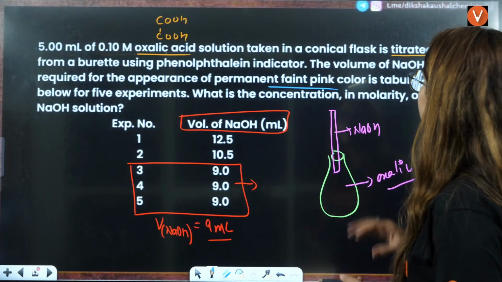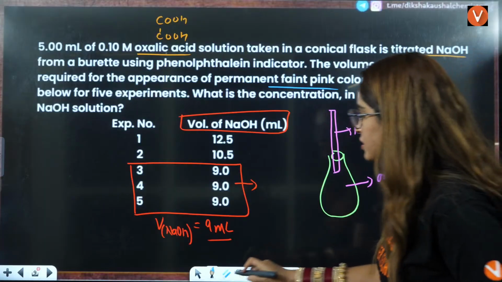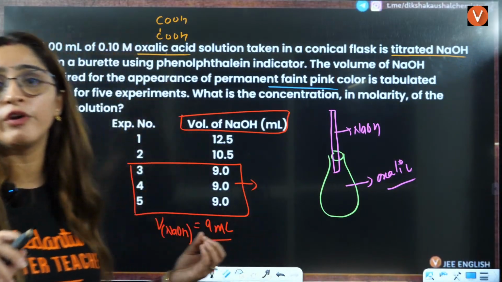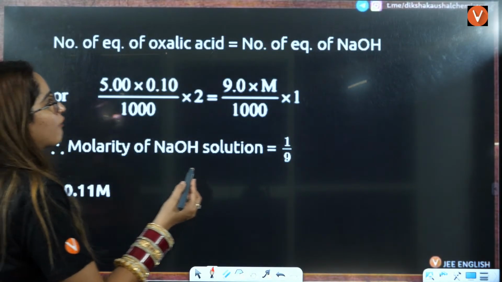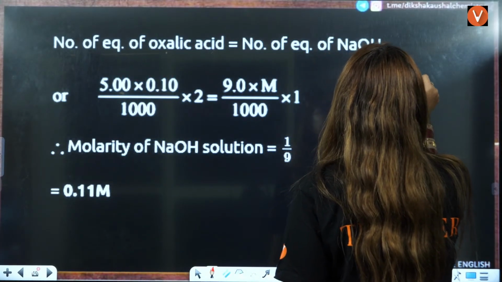So what you have here is the volume of this and this. What is the concentration in molarity of the solution? So what you have to do? You have to equate the number of equivalents here, right? So N1 V1 is equal to N2 V2 is what you have to do, right? N1 V1 equals N2 V2, right?